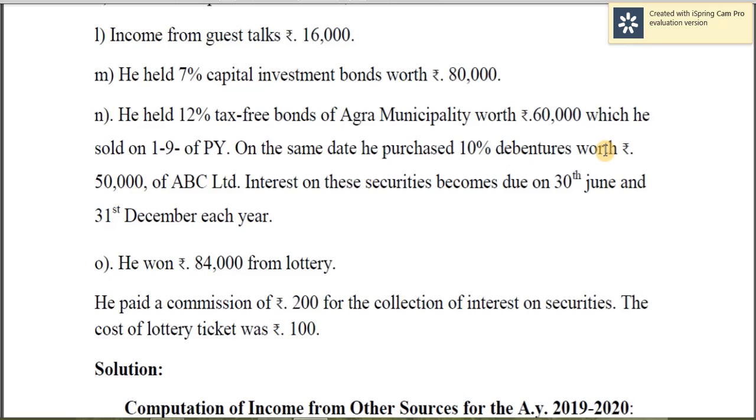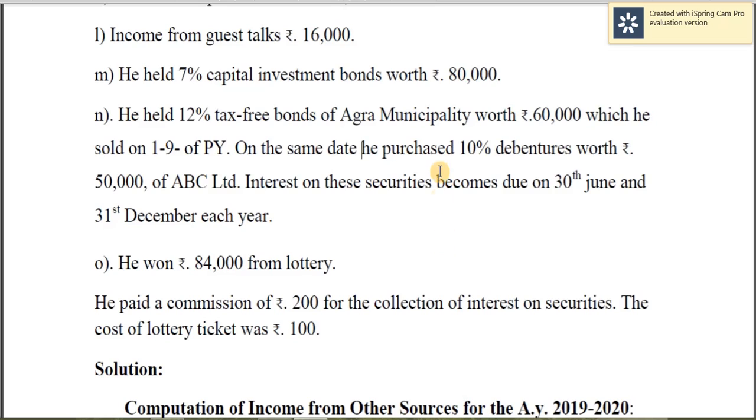we purchased 10% debentures worth ₹50,000 of ABC Limited. So you have to calculate 10% on this 50,000, so then you get 5,000. If the rate is given in the case of less tax commercial security, there is no question of TDS while calculating the taxable amount. So this itself is the gross amount. So 50,000 into 10%, so 5,000 should be taken as taxable income.